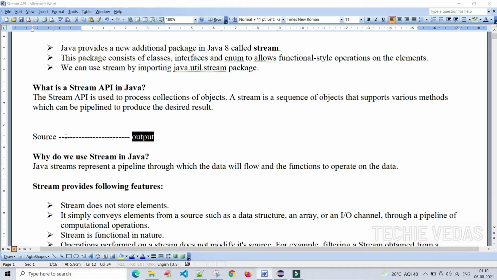In between the source and output, we have a pipeline here, a sequence of objects. The sequence means we have different methods or functions in the Stream API to operate on these objects to get the required data output. You got it right?